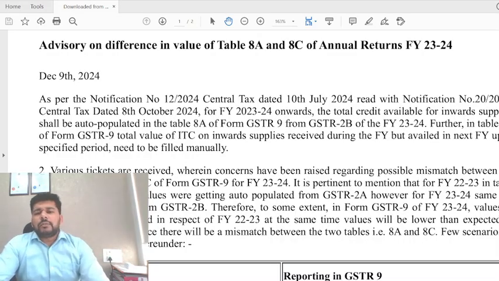So even if we start before discussing this advisory, my quick point is that whatever may be your stand in filing the GSTR 9 return, as long as you are in a position to do the reconciliation and show exactly what data you have, what data you wanted to actually report, and what you actually reported in the GST returns,